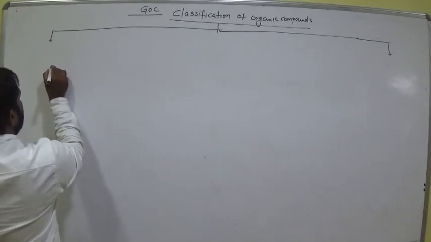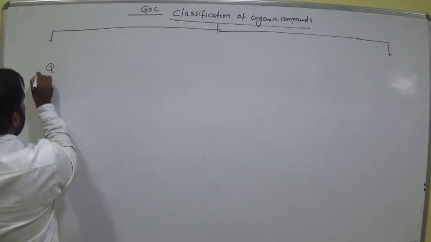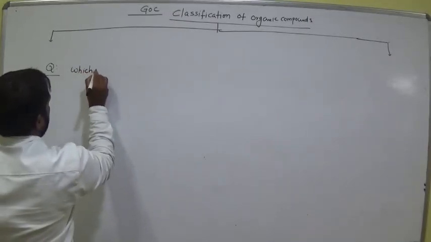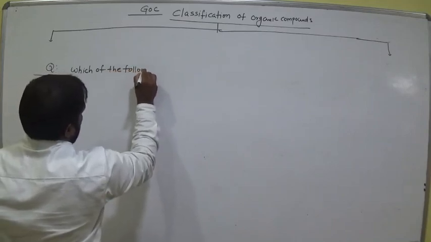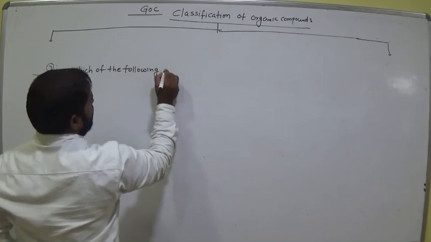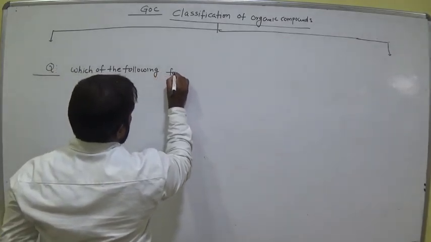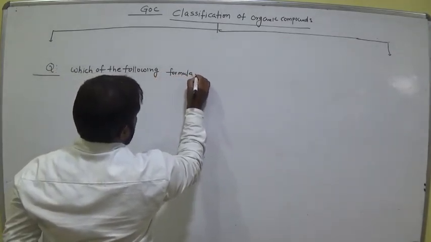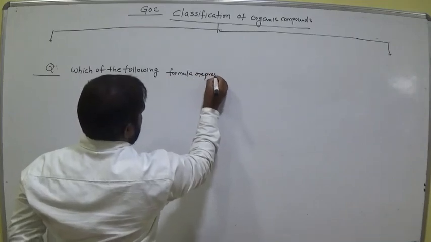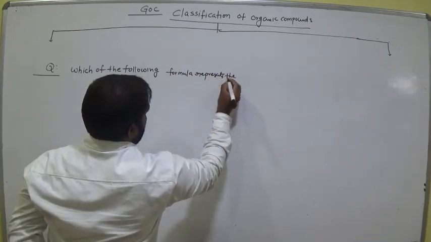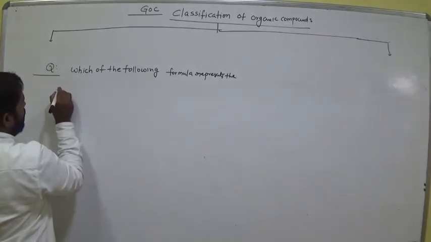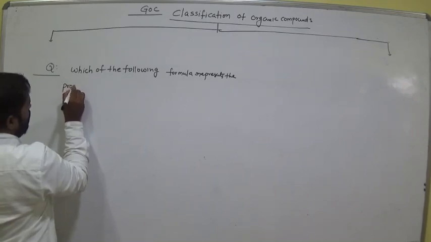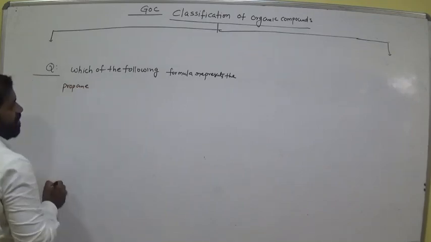Next, write the question. Which of the following formula represents propane?